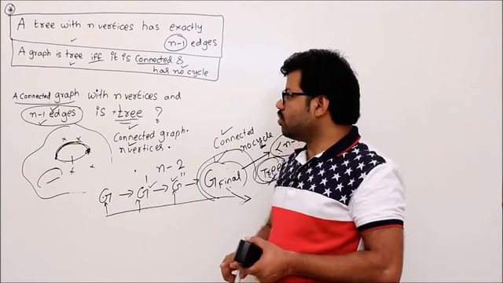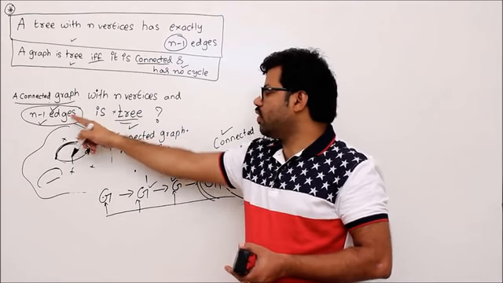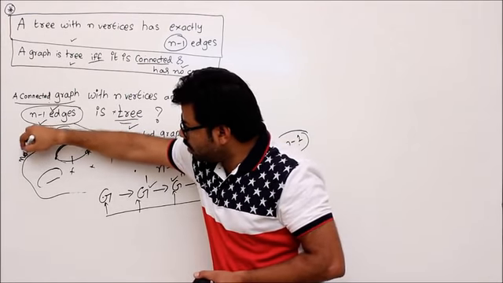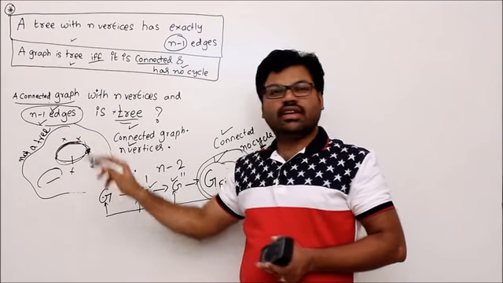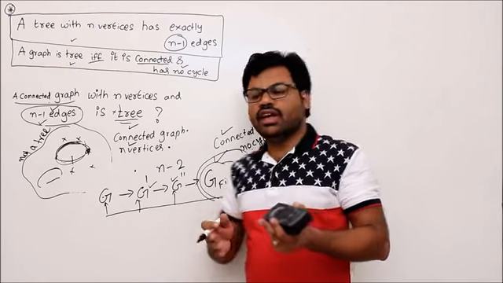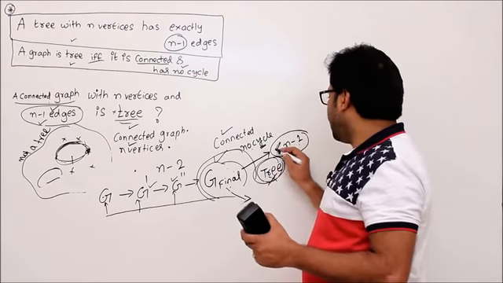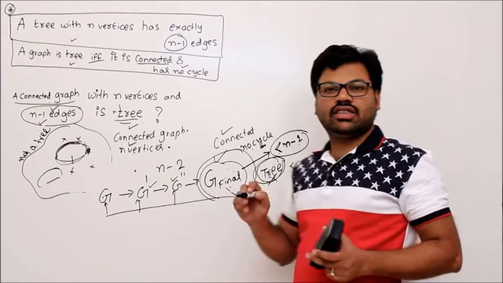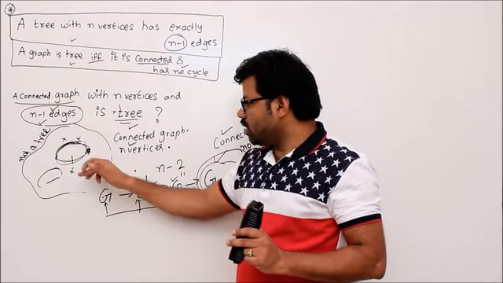What is that? Your assumption was that this connected graph with n vertices and n minus 1 edges is not a tree. You thought it's not a tree. That's why you assumed a cycle. Whenever there is a cycle, I can remove it and remove it. In that way, I can end up with a tree. But that tree will have less than n minus 1 edges. That is impossible. Then the only possibility is that your assumption is wrong, right?